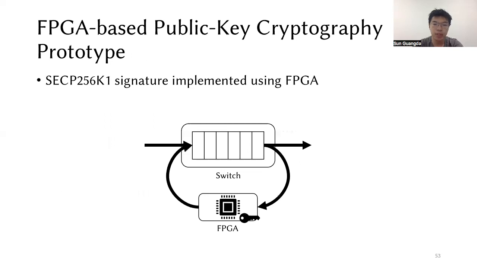In our prototype, secp256k1 signature generation is implemented on the FPGA. When messages arrive at the switch, they first get sequenced, then are forwarded to the FPGA. After generating the signature, the FPGA forwards the message back to the switch and it is multicast.